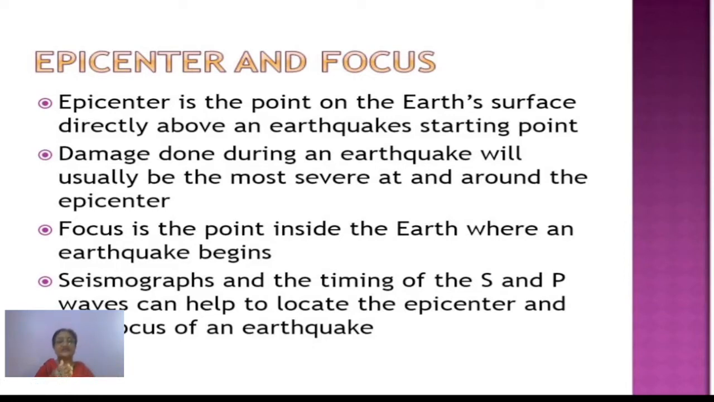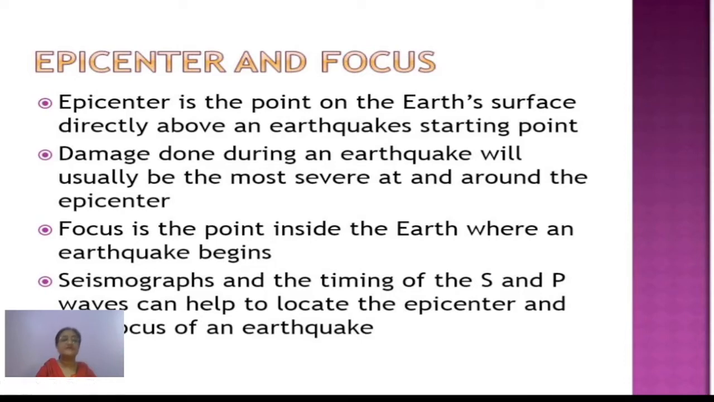The epicenter is the point vertically above that point on the earth's surface. It is vertically above the seismic focus, it always lies on the earth's surface, and it is the point where the maximum destruction is caused. So epicenter is clear to you, and the focus is also termed as hypocenter. So these are the two important terms which you should know.